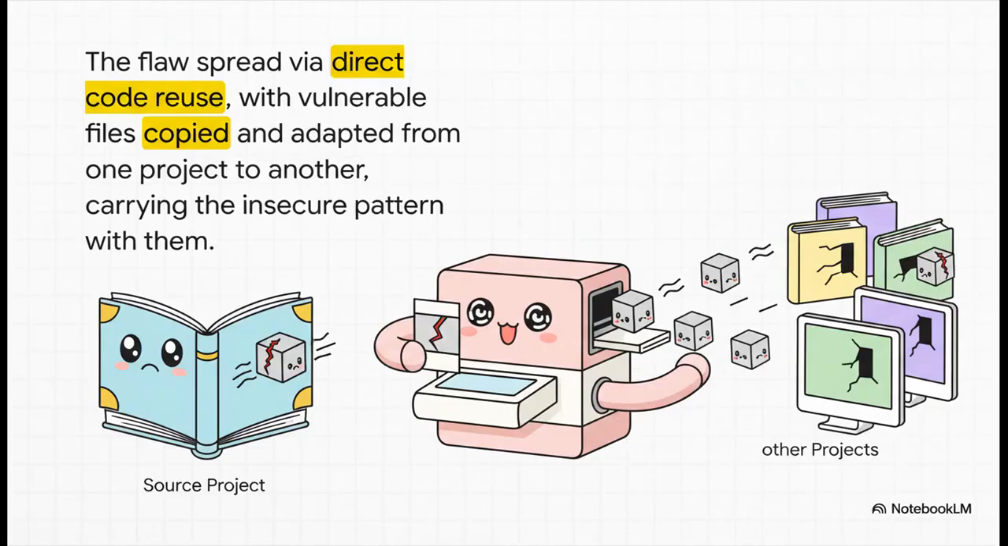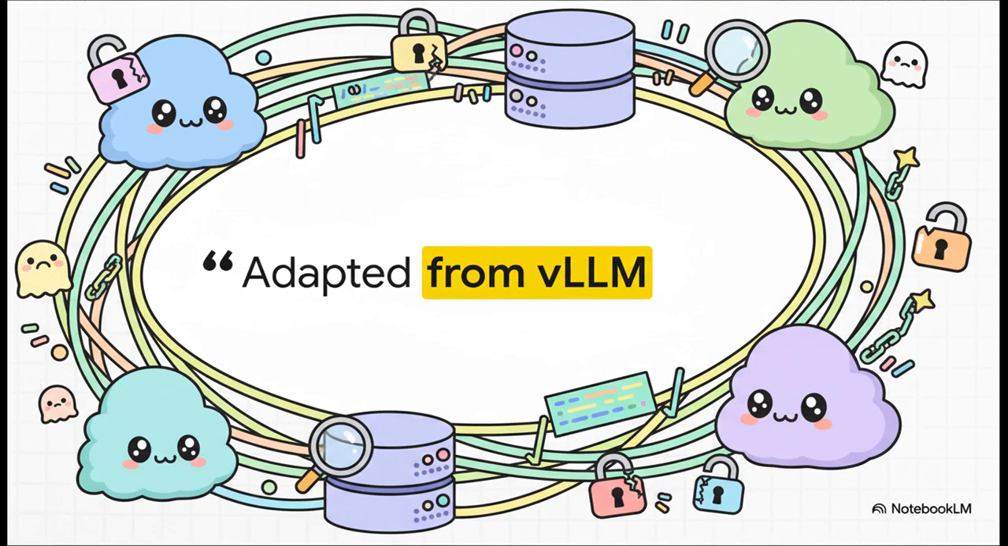So how did this happen? How did the same flaw spread so far and wide? The answer is something really common in open source: direct code reuse. Developers were literally just copying and pasting the vulnerable files from one project and adapting them for another. And we don't even have to guess. There's a smoking gun. In a vulnerable file in the SGLang project, there's a header comment that says it all, plain as day, "Adapted from vLLM."